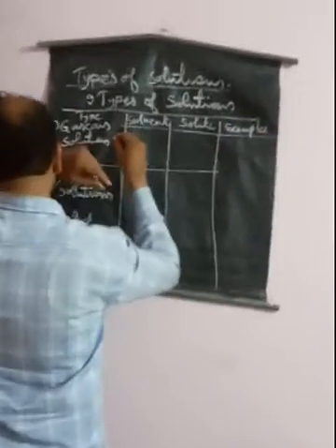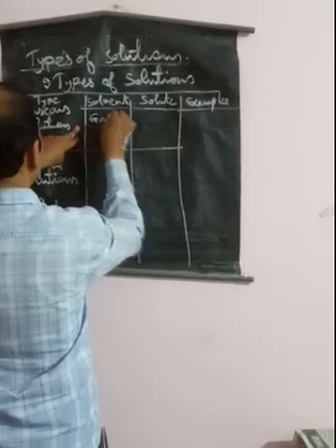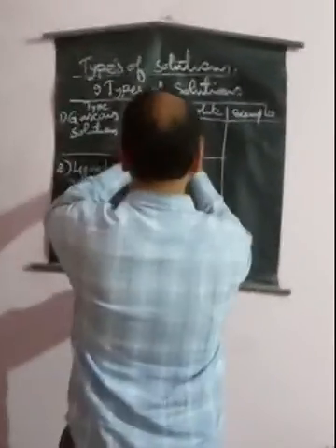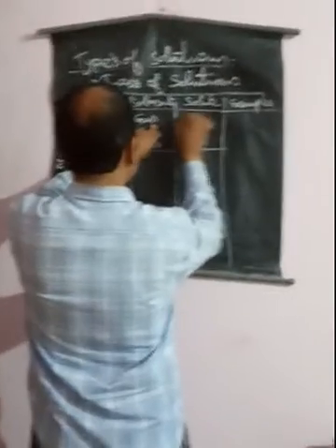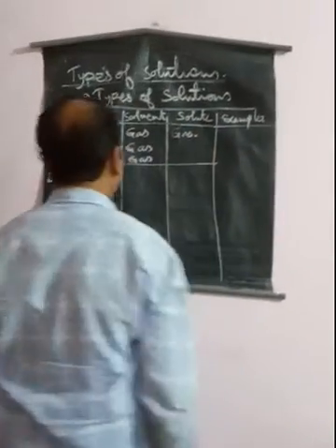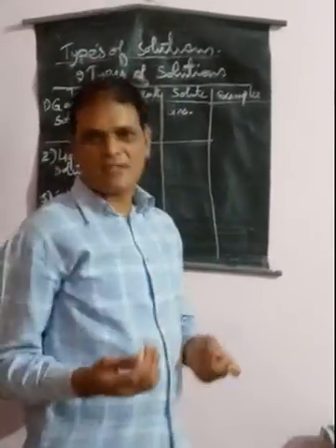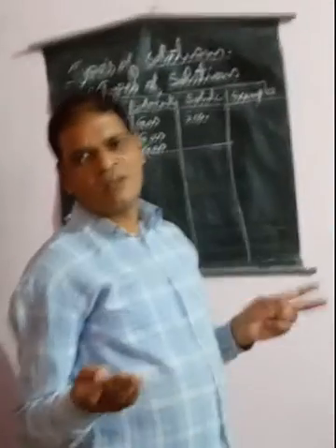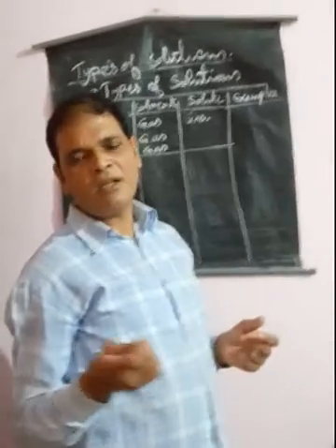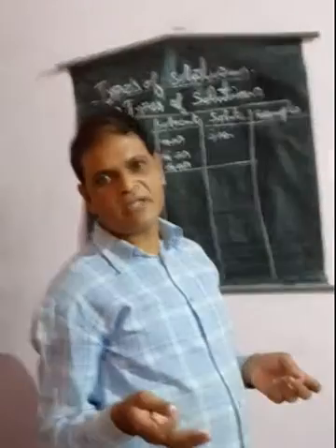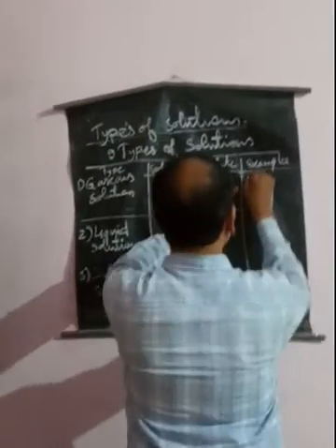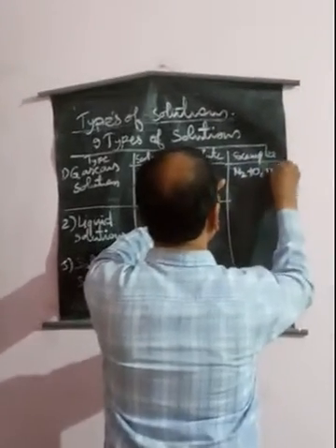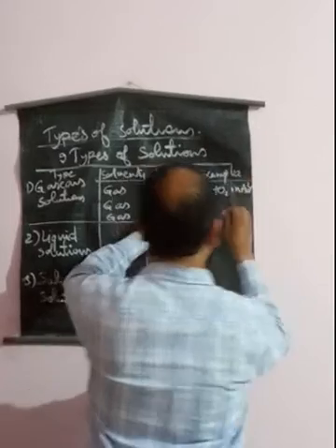Here the solvent will always be gas. So we can write here gas, gas, gas. If suppose a gas is dissolved in a solvent gas, then we can get a mixture of two or more than two gases. This mixture of two or more gases is generally present in the air. For example, nitrogen and oxygen gases are present in the air. So we will see here the mixture of N2 plus O2 in air.